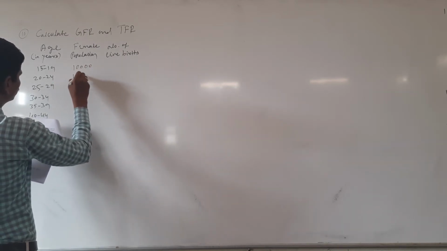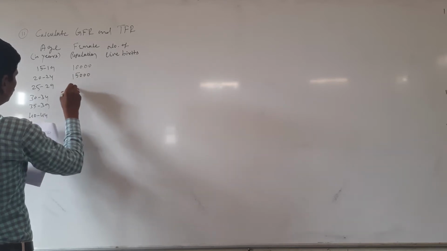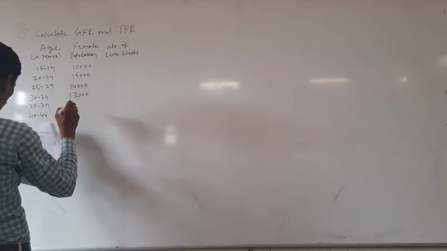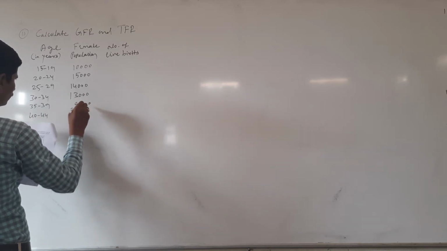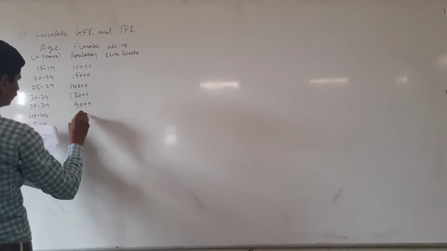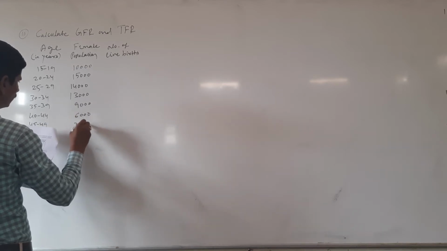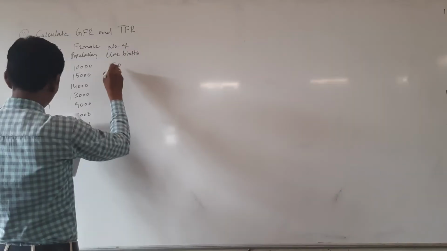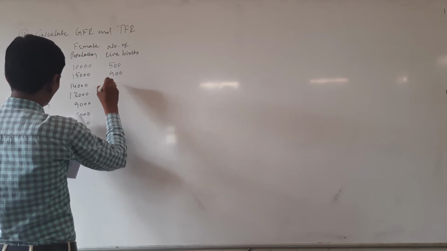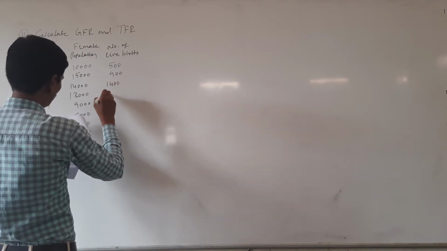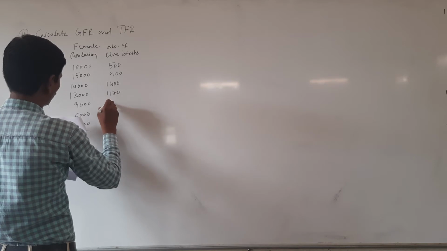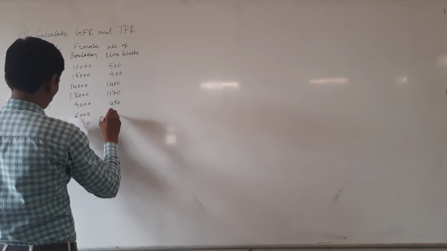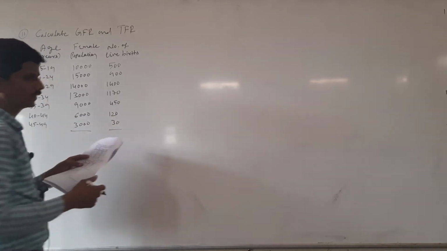With respect to female populations: 10,000, 15,000, 14,000, 13,000, 9,000, 6,000 and 3,000. And the number of live births are 500, 900, 1400, 1170, 450, 120 and the next one is 30.